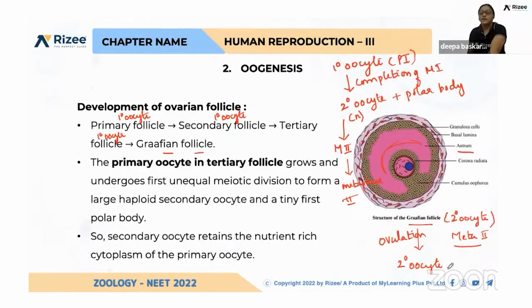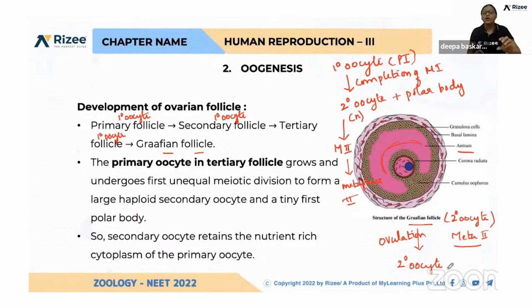Yeah. See here, before birth itself, all the oogonia will be formed, inside the womb itself. After birth, there is no possibility of formation of oogonia in a female. There are 4 lakh oogonia formed when the fetus is inside the mother's womb.